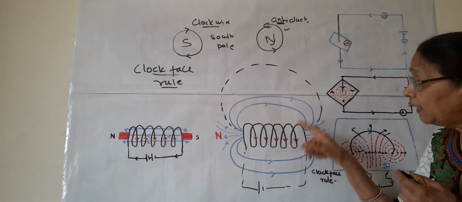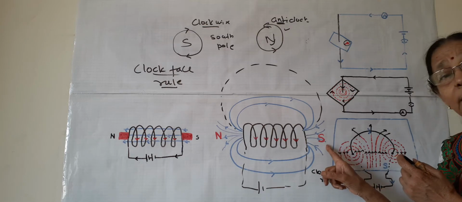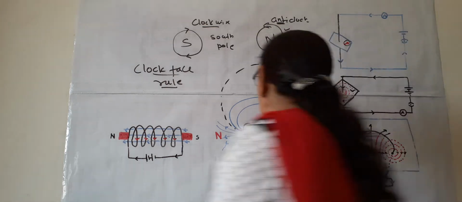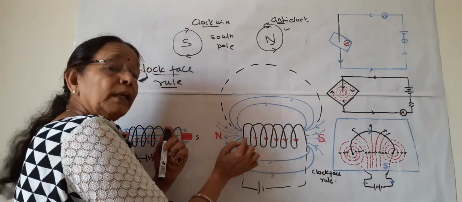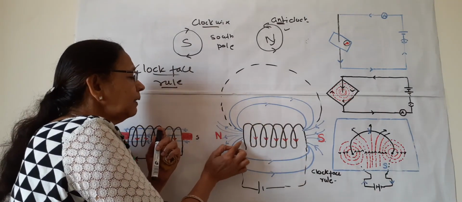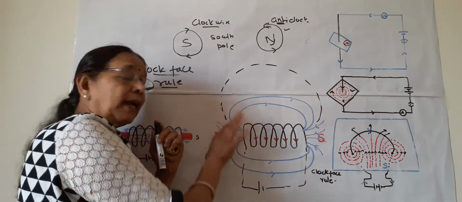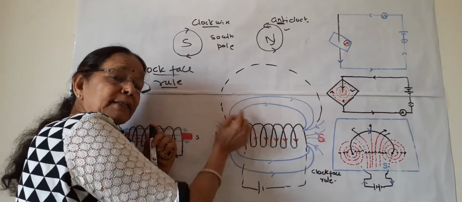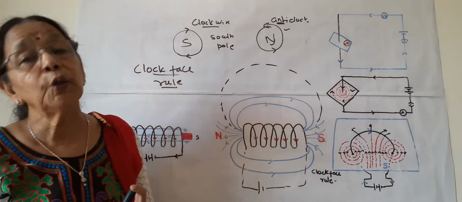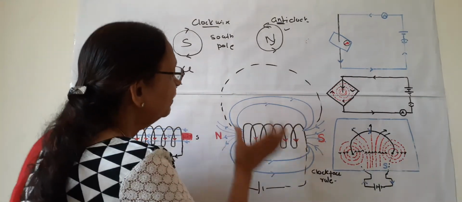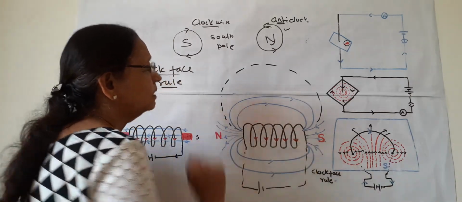So current is going in a clockwise manner, and clockwise means south pole. If I stand here, the same current now appears to go in an anti-clockwise manner, so it will be north pole. In this way, we can determine which is north pole and which is south pole.